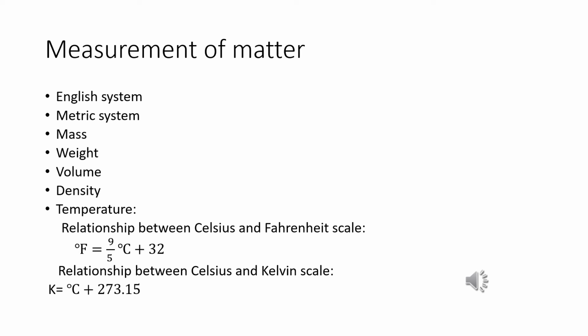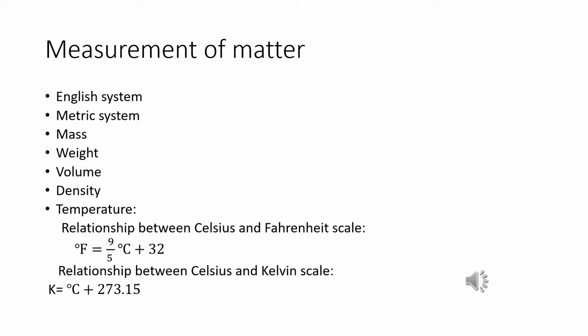Mass of a substance is the amount of matter present in it. What is weight? Weight is the force exerted by gravity on an object. The mass of a substance is constant, but weight may vary from place to place because one place has one force of gravity and another place has another force of gravity. So the weight can change from place to place due to change in gravity, but mass is a constant value. Mass of a substance can be determined by an analytical balance. The SI unit of mass is kilogram.